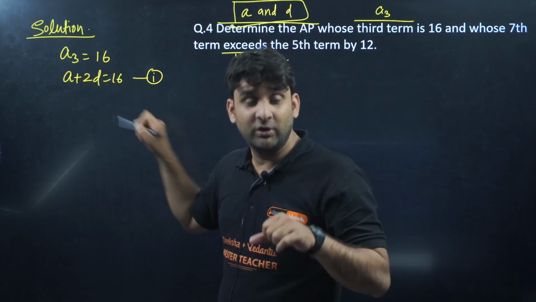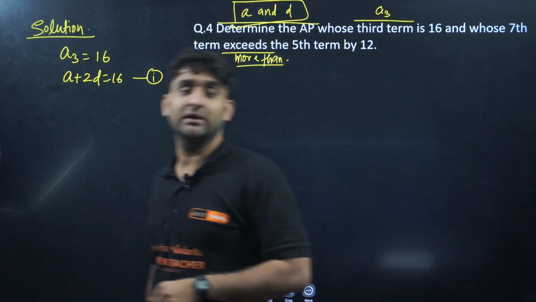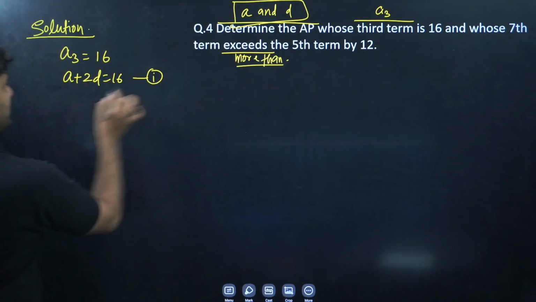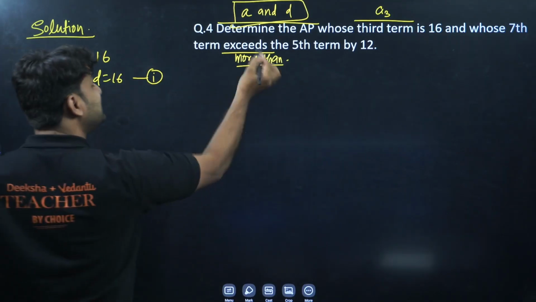For the third term 2d will be there, for the sixth term 5d, for the 12th term 11d. One less. Clear?